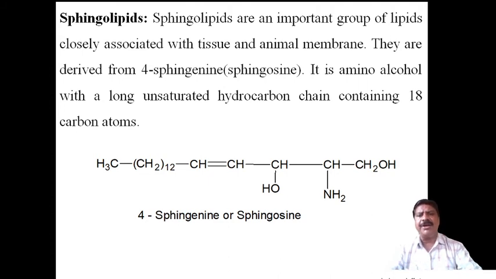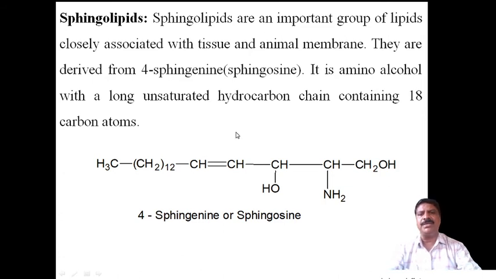They are derived from 4-sphingenine, also called sphingosine. It is an amino alcohol with a long unsaturated hydrocarbon chain containing 18 carbon atoms.